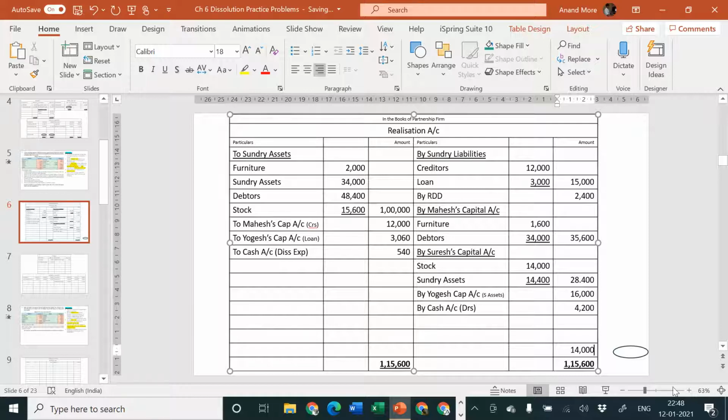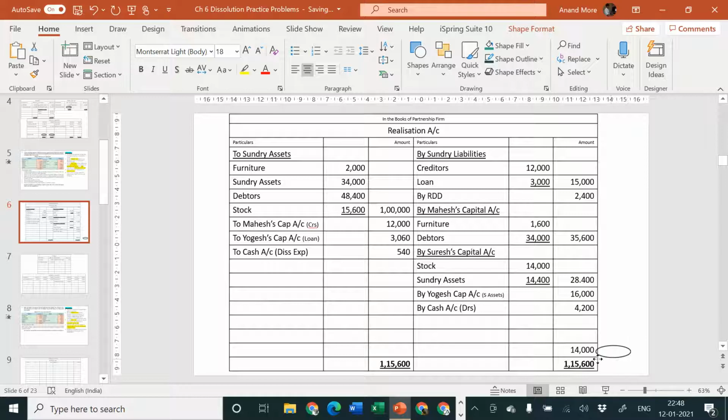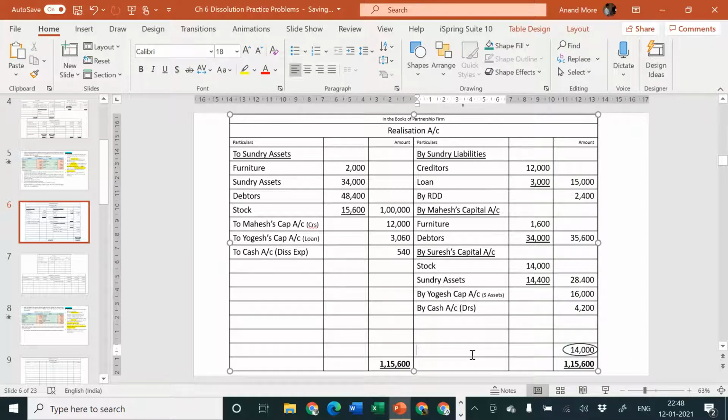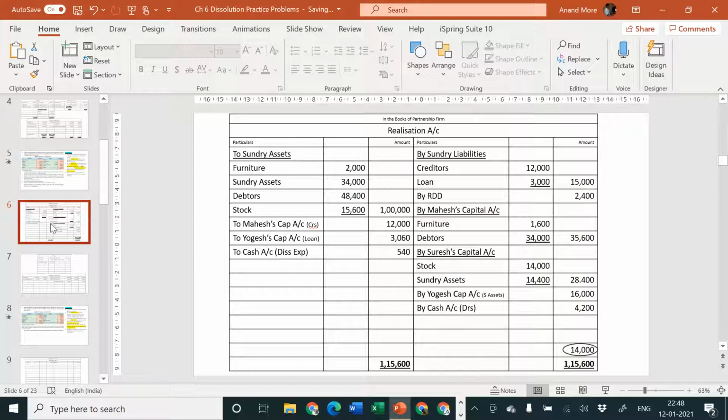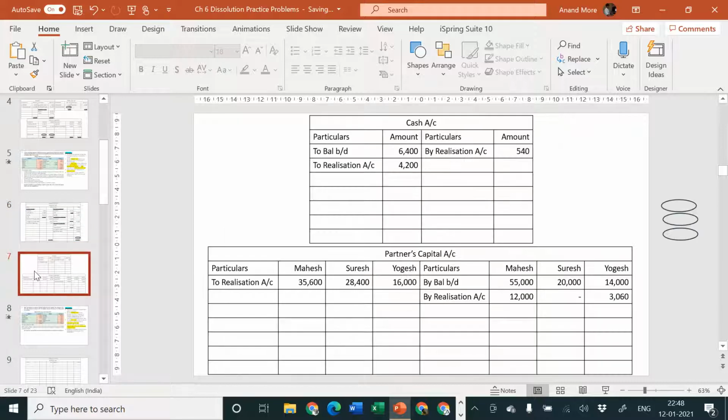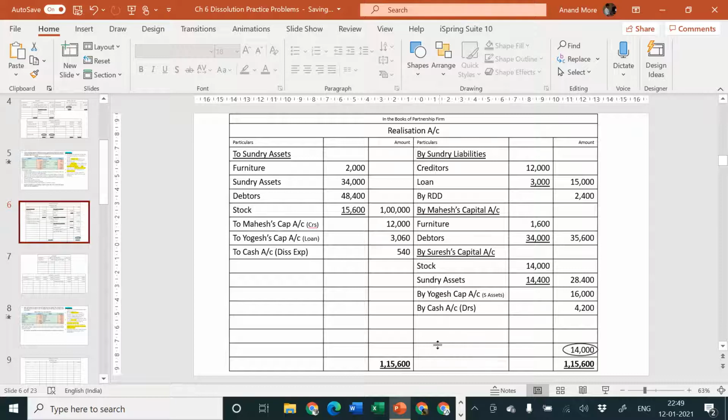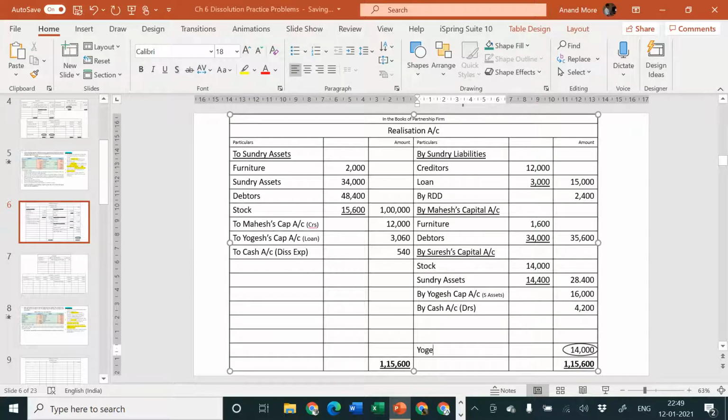Why it is a loss, sir? Because debit side is heavy. So debit side is heavy, so expenses are heavy, that means that will be considered as loss. And there are 3 partners, so we will have to consider 3 partners name. Their names are Mahesh, Suresh and Yogesh. So let me consider Mahesh, Suresh, Yogesh. Here it will be Yogesh, then Suresh, and then Mahesh.